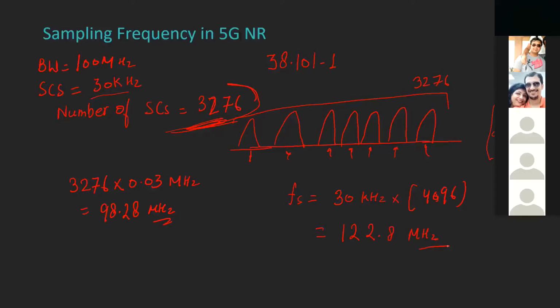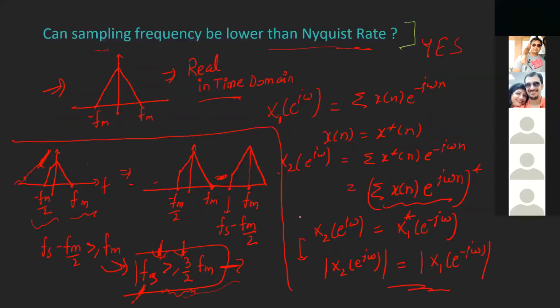And by this, my sampling frequency will be 128.8 megahertz. With this, I just want to pass on one message: we can see that in 5G also, Fs is not greater than or equal to 2 into 100 megahertz. So whatever we have said, that sampling frequency can be lower than the Nyquist rate, holds.